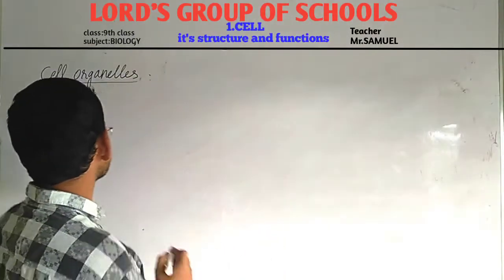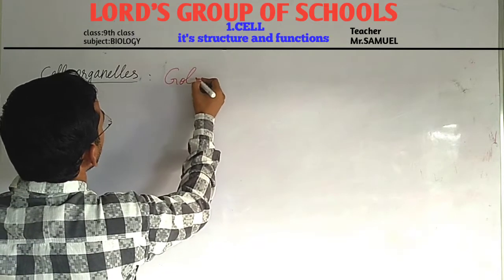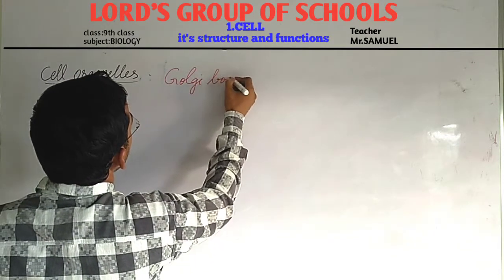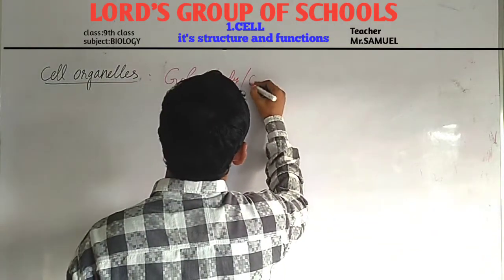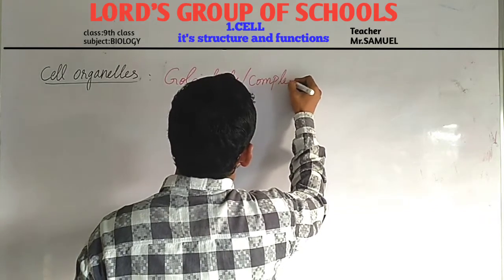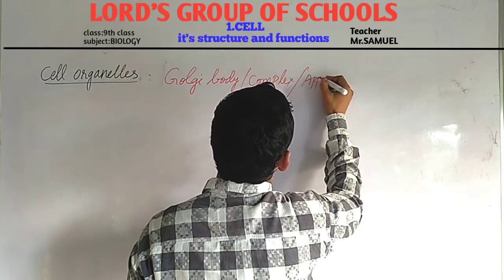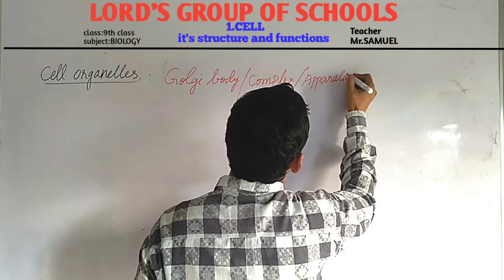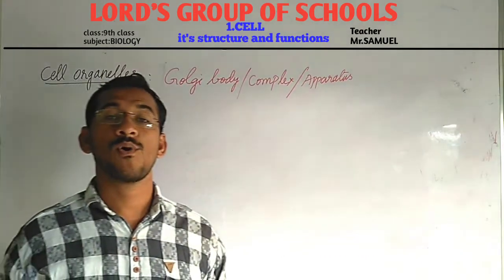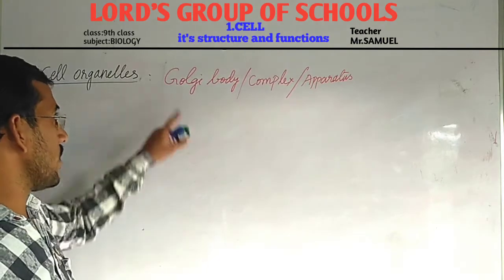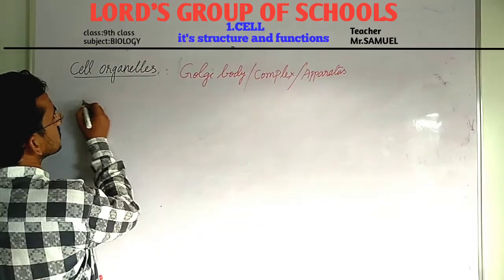Next cell organelle is Golgi body. Golgi body is also called Golgi complex, or we can also say Golgi apparatus. So three names are given, and these are also called lipochondria.